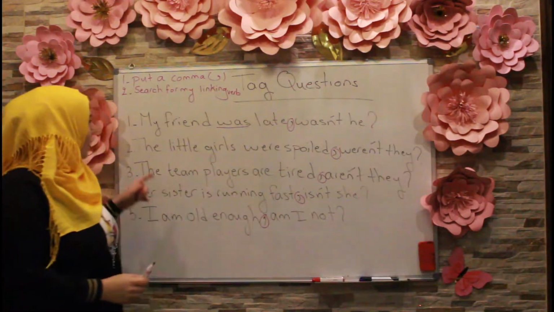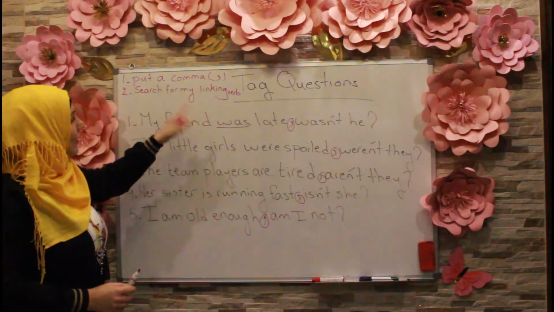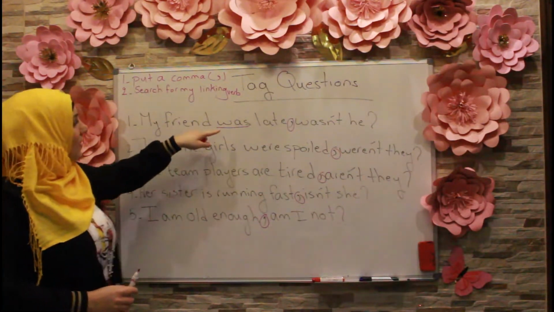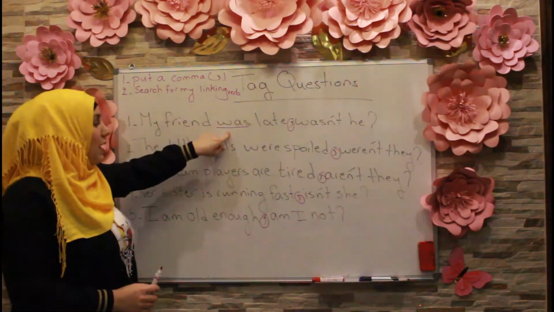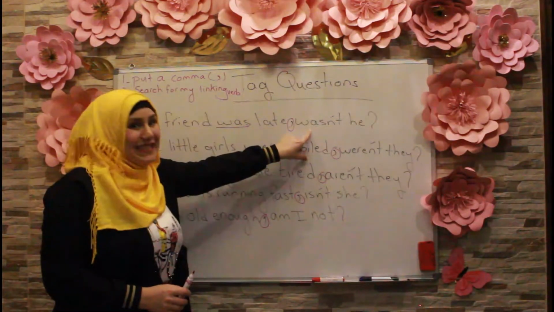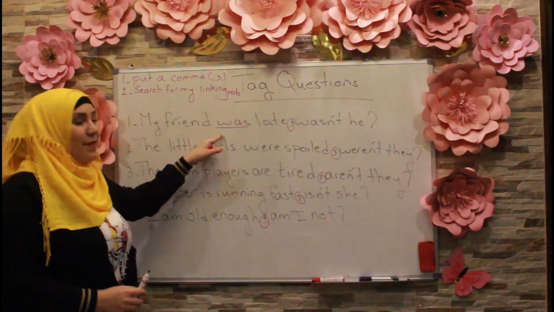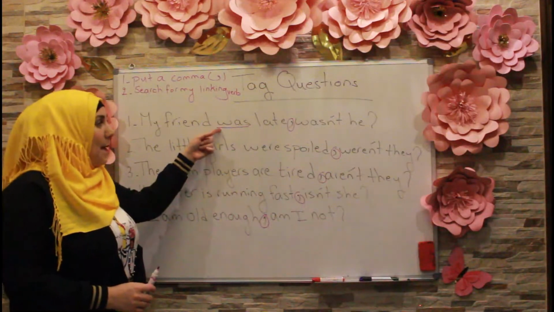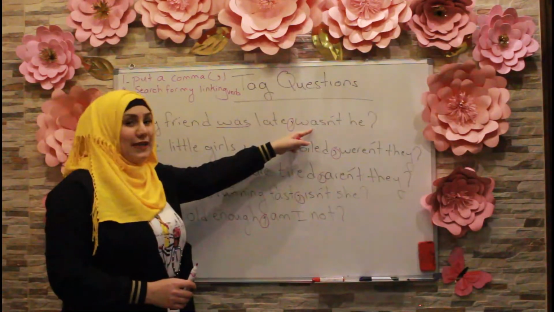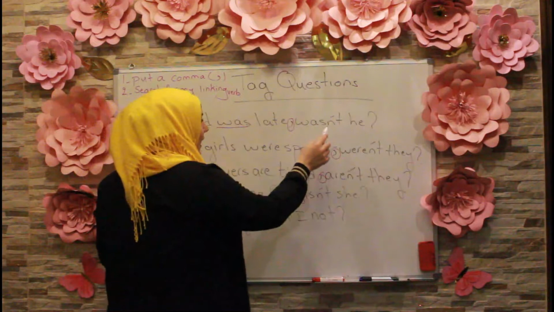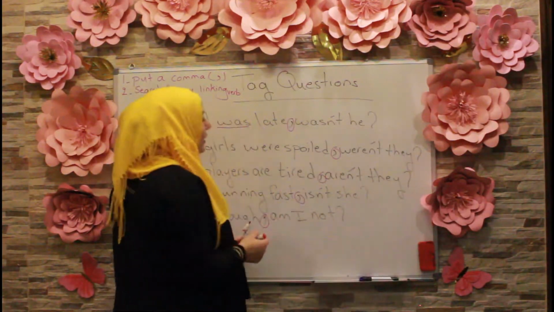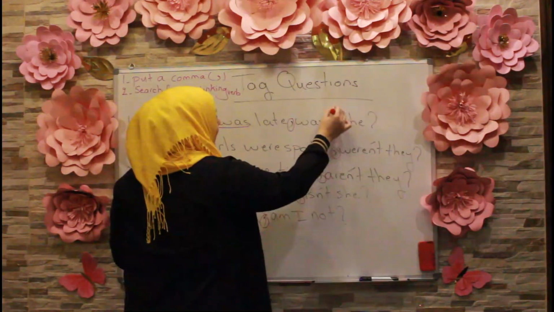and if we take another look, my verb here was, but here it wasn't. So here it was in the positive, which is was, but here we change it into the negative by adding to it the not. So I'm going to change the color here, and here I have the not.